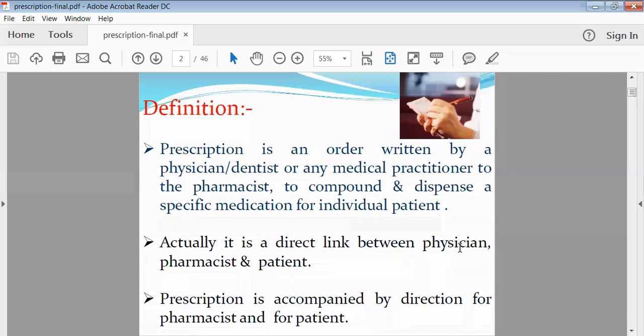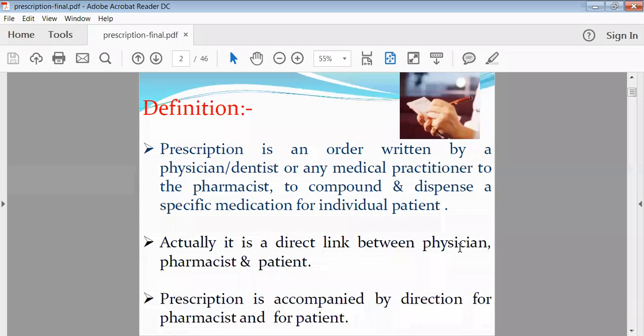So in a simple way, we can say when we go to any physician, he writes the names of the drugs, and that written name of the drugs is nothing but the order on that page, and that page is nothing but your prescription. So nowadays we purchase those medicines from the medical store by showing that prescription.